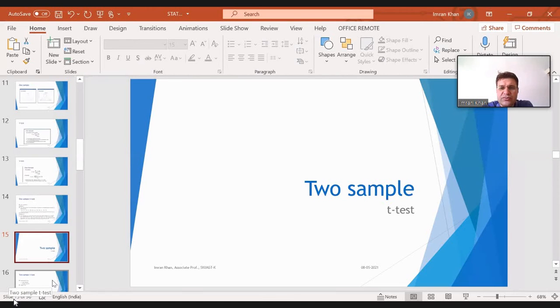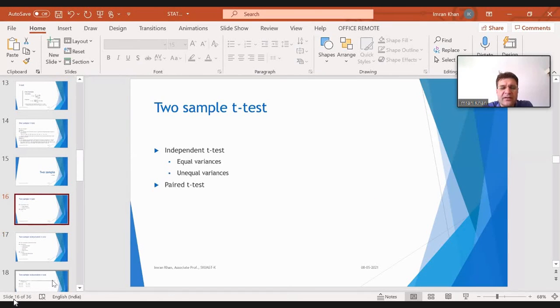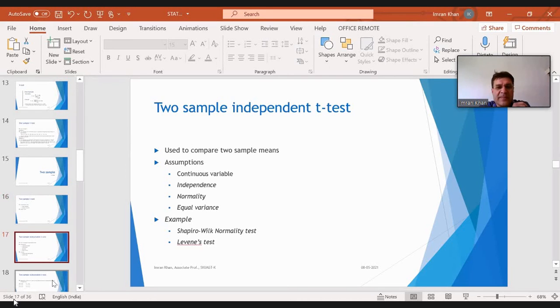So we will use two sample t-test. So it's two sample independent t-test. Here further we have two cases. One is whether the variances are equal or they are unequal, and we have paired t-test. So we will be discussing these.